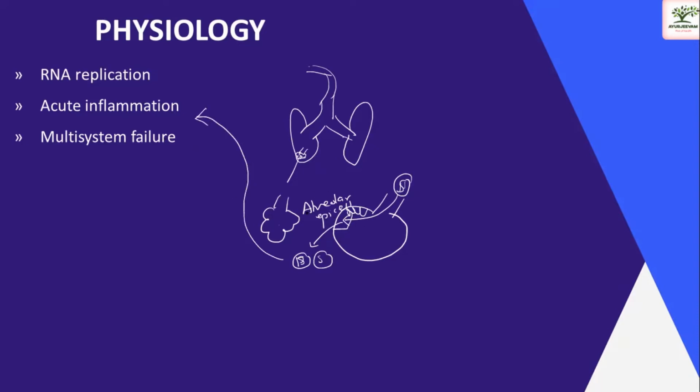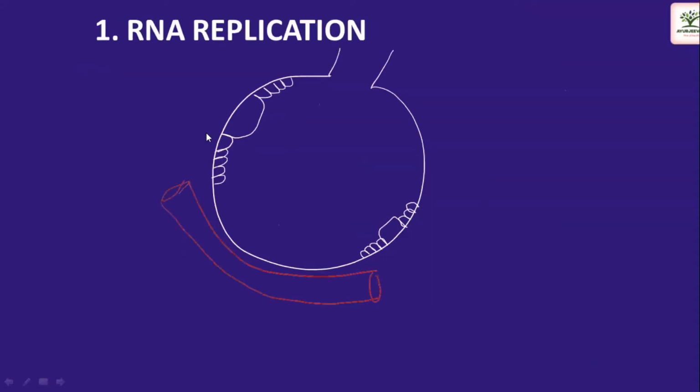And third, when this pathology, through blood, starts to enter the systemic circulation via the heart and starts to affect other systems of the body, the patient lands up in complication. It is multi-system failure. So we'll see one by one in detail. First is the RNA replication.